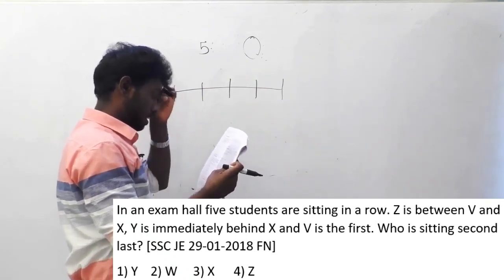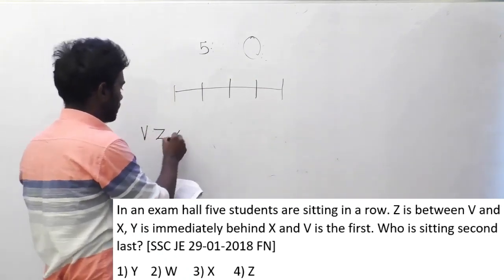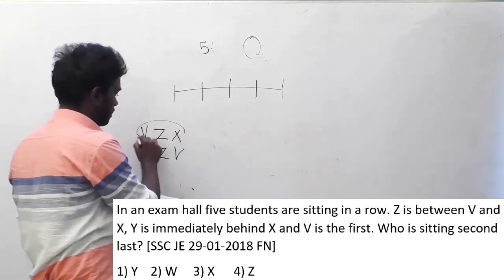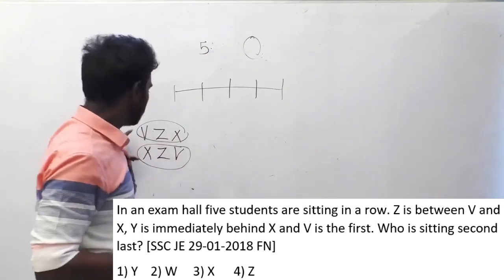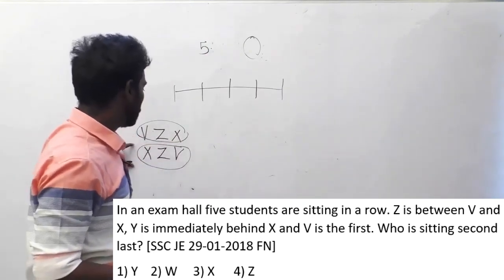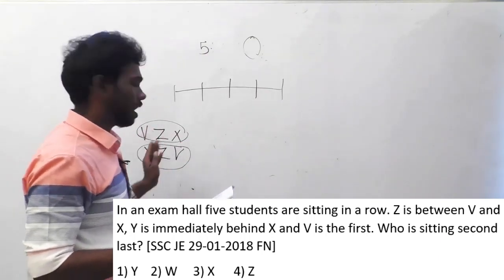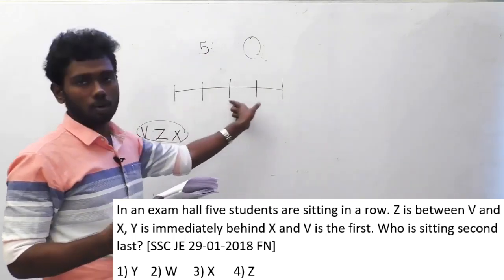So it is very clear that V Z X or X Z V will come. These will come either in this order or this order, because they mention that Z is between V and X. However, Z is going to come between V and X, but we don't know in which place these are going to come.